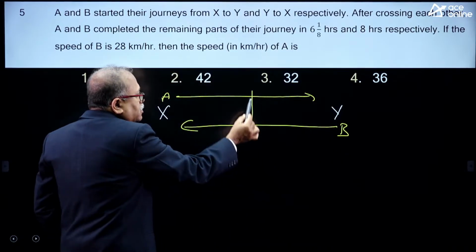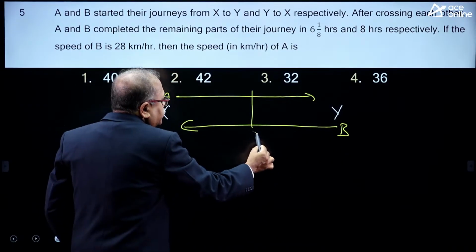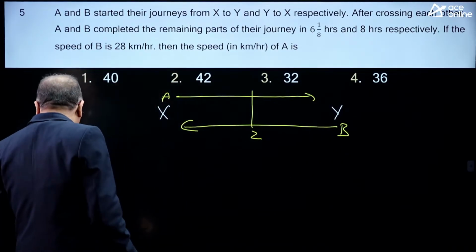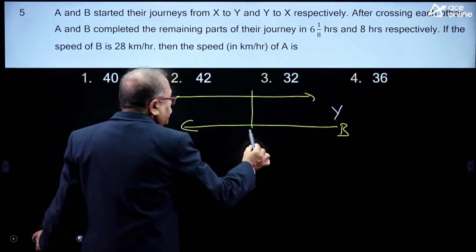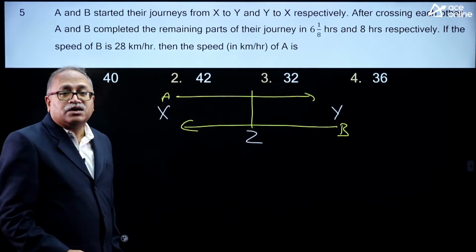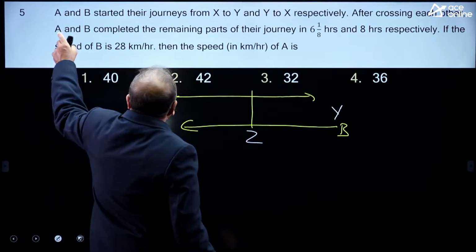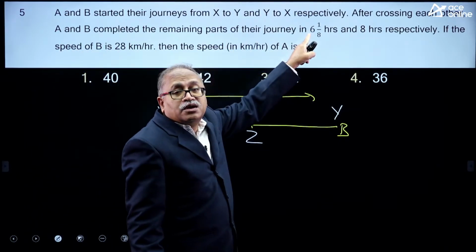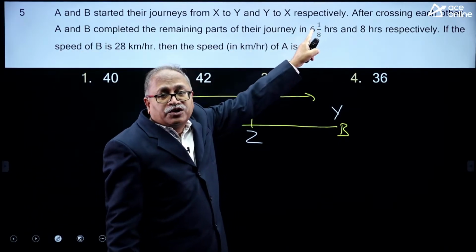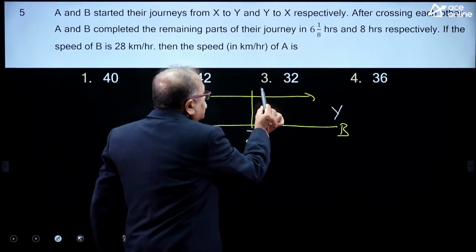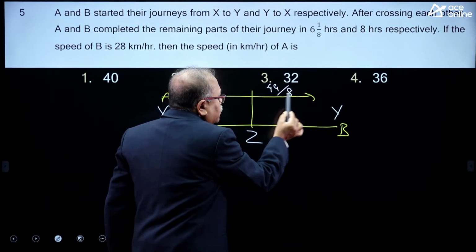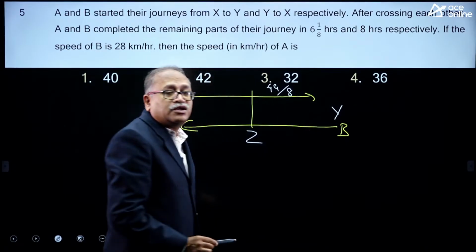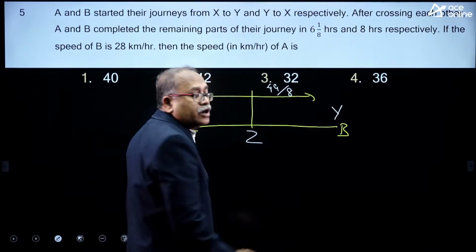Let us call the crossing point Z. At point Z they cross each other, and after that A takes 6 and 1/8, that is 49 by 8 hours to reach y.